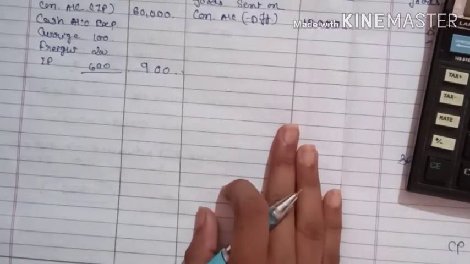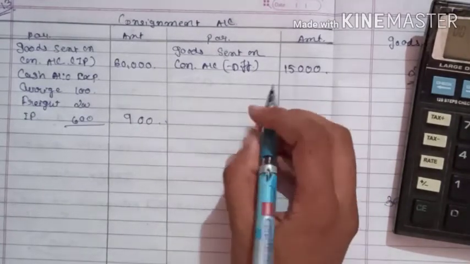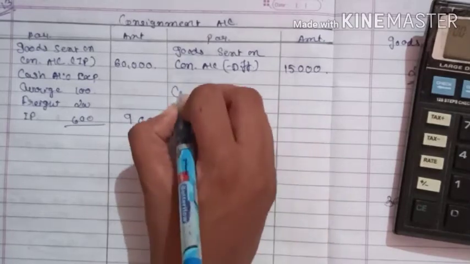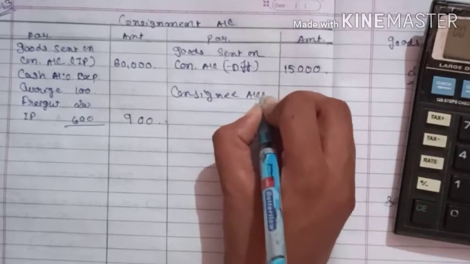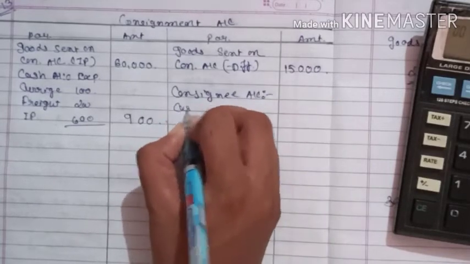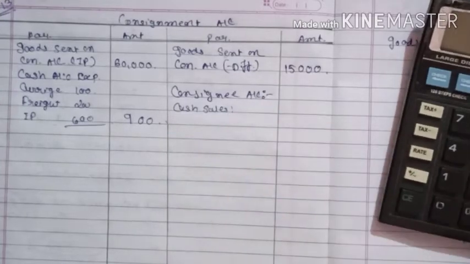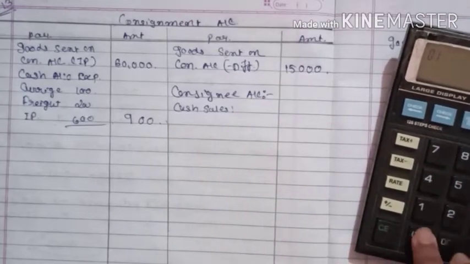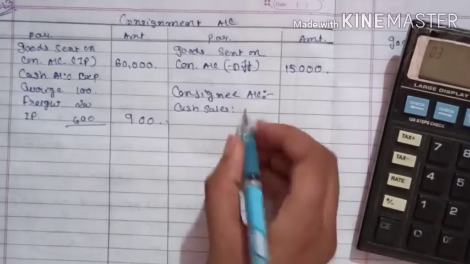So we will write the sales on the credit side, that is, he made the sales. Here we write Consignee Account, cash sales, 150 calculators at rupees 220, that is 33,000.